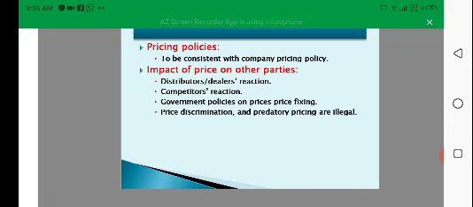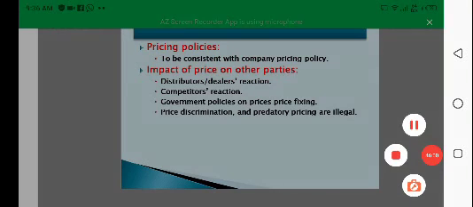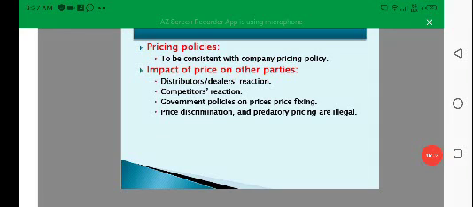Then the pricing policies also have an impact on that. The pricing policies include the company's pricing policies as well as government policies, but we will discuss the company pricing policy here.